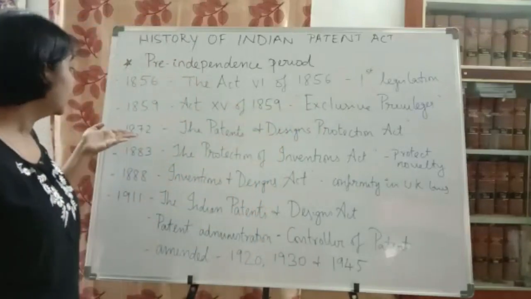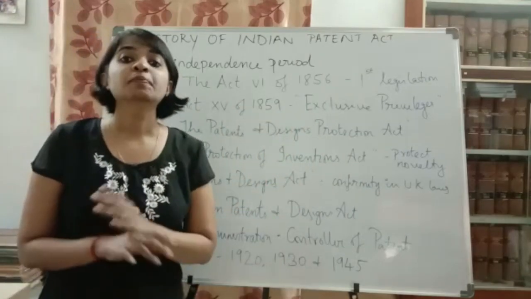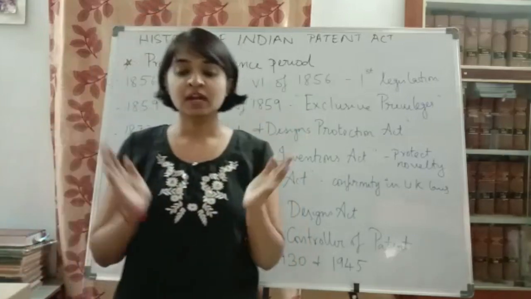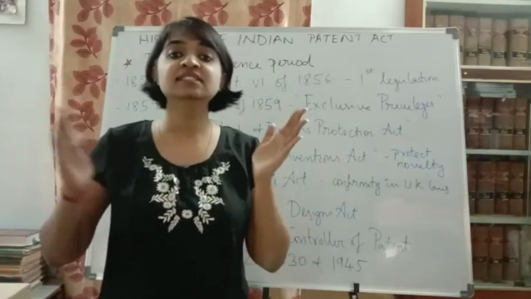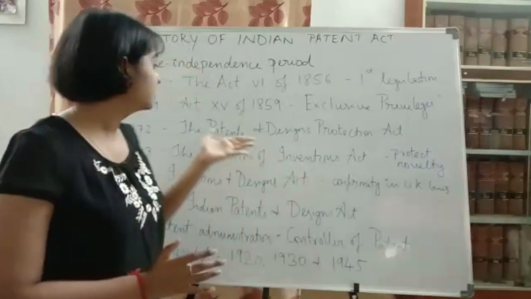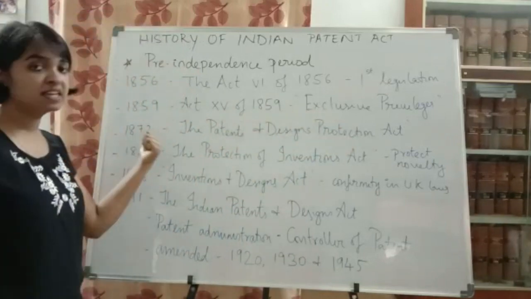Then in the year 1872, they came up with the Patents and Designs Protection Act. The British thought they would make both patents as well as designs come under a single act. So they made this act, the Patents and Designs Protection Act, in the year 1872.